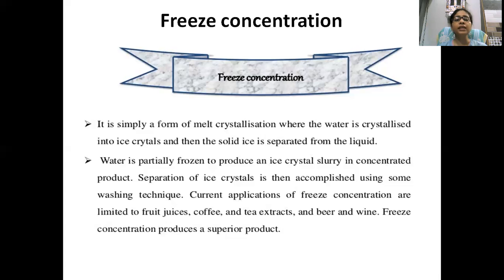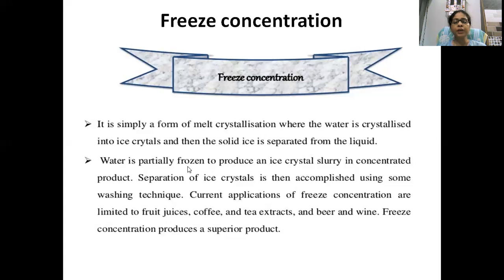So these are examples of freeze concentration in which we remove the water content present in the fruit juice with the help of freezing. Freezing means we freeze the product, and when we proceed with freezing, ice crystals will form from the pure water. When we remove the ice crystals, we are removing the excess water present in the fruit juice, and the resultant product will be more concentrated than before. So this is the concept of freeze concentration.